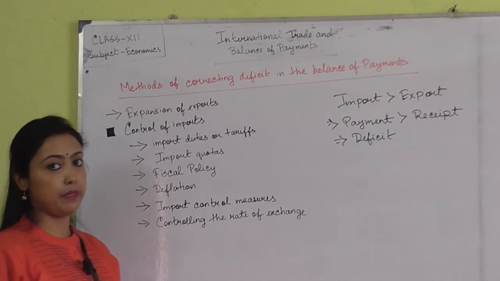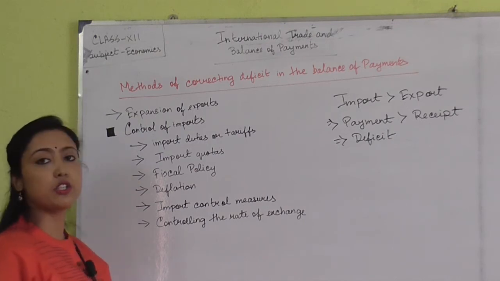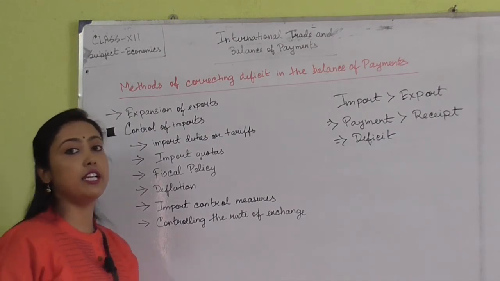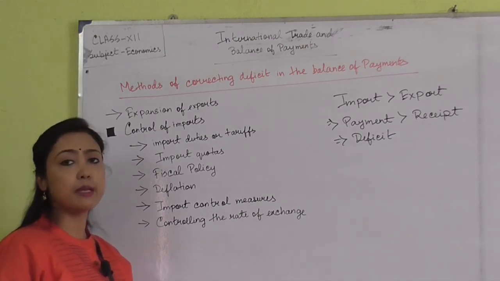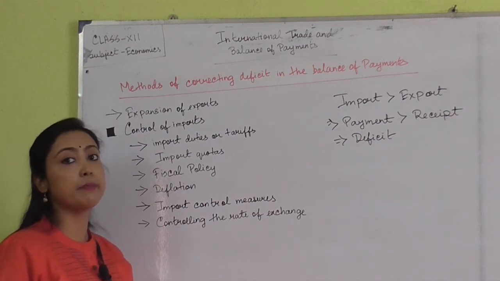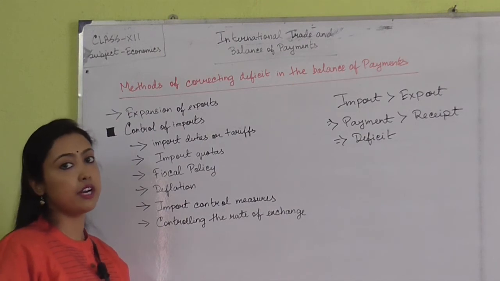Now how is this expansion of export possible? It is possible if advertisements are made in the foreign market, or if we organize trade fairs in the foreign market.